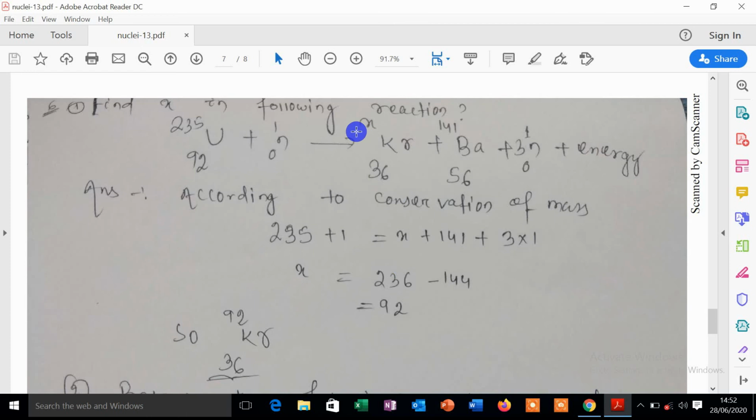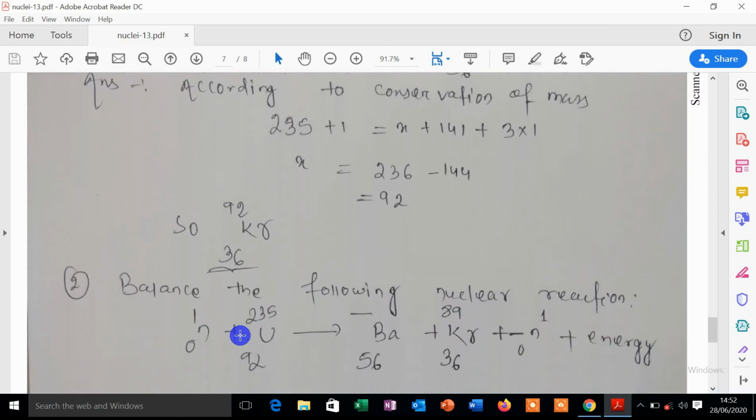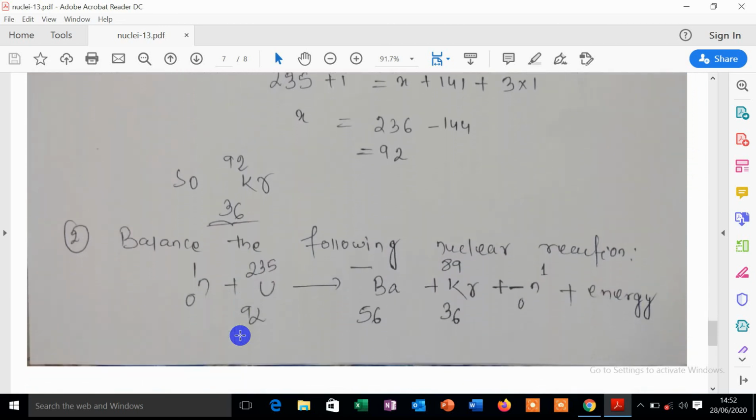So in place of X you have to put 92, and the result is krypton 36-92.